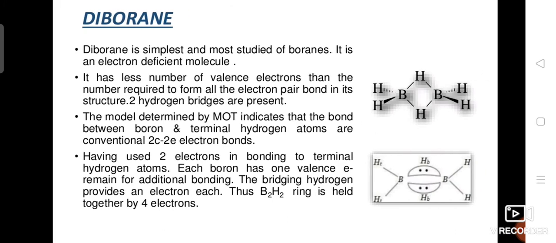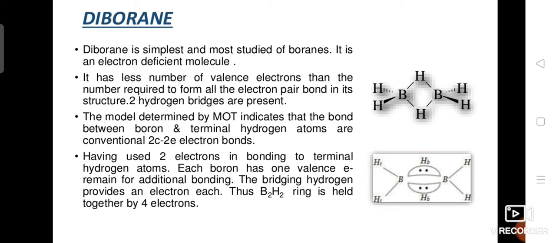Next, diborane. We are going to see a detailed study of diborane. Diborane is the simplest and most studied borane. It is an electron deficient compound, and this is the structure of diborane B2H6. It has fewer valence electrons than the number required to form all the electron pair bonds. Boron has only one electron in the p orbital and two electrons in the s orbital, having not enough electrons in its valence shell to form all the bonds.